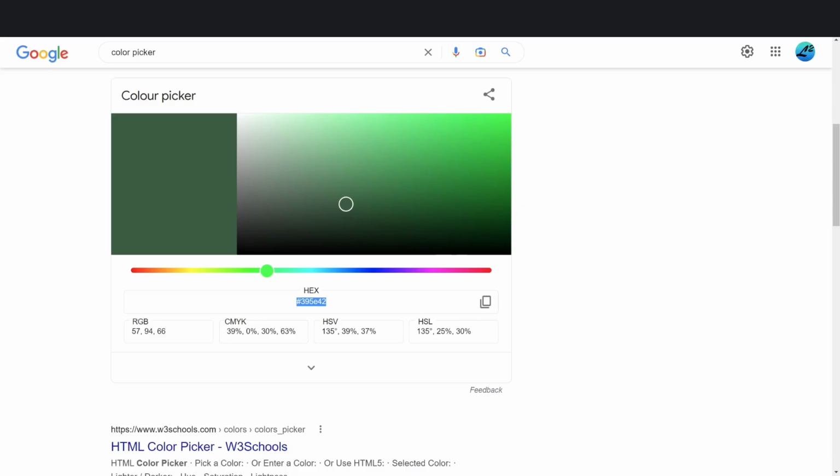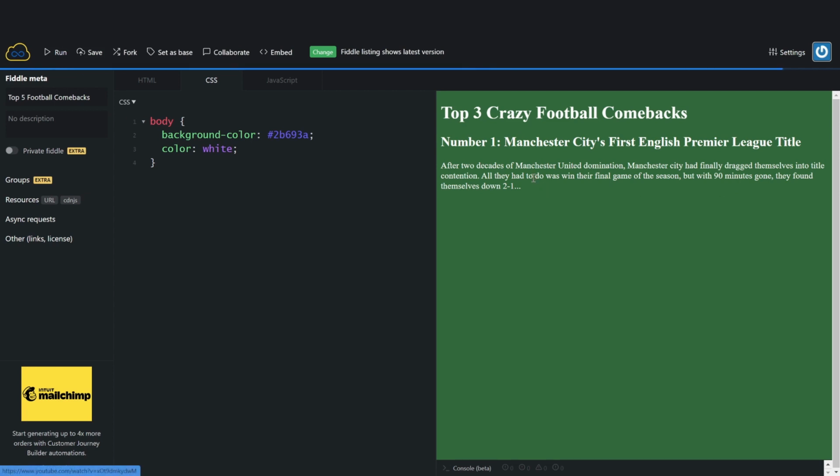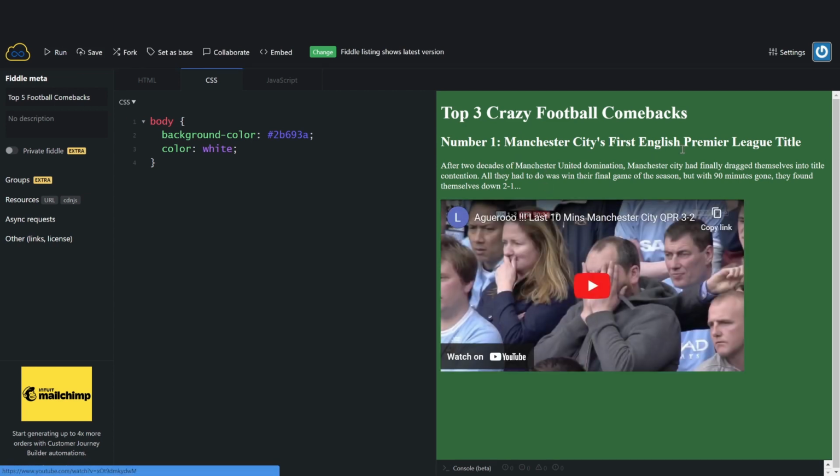Maybe I wanted it a little bit more saturated, a little bit more green. So I'll copy that, replace that. There we go. I think that gives the impression of being a grass background a little bit more. And it's kind of good because the white text reminds me of the white lines on the pitch.